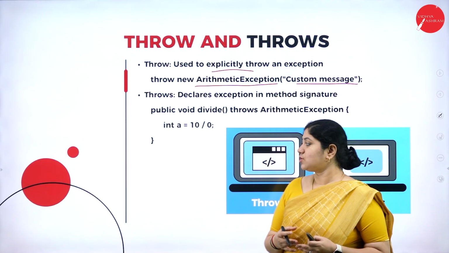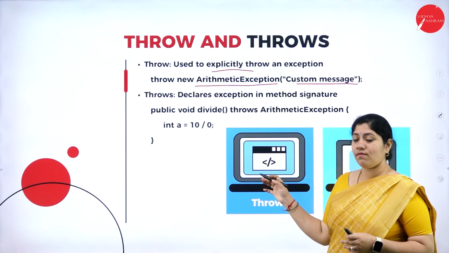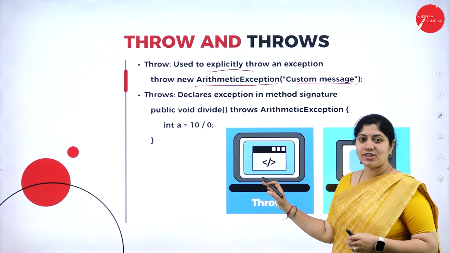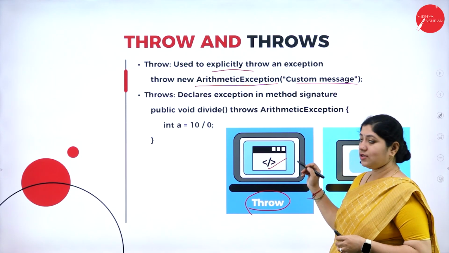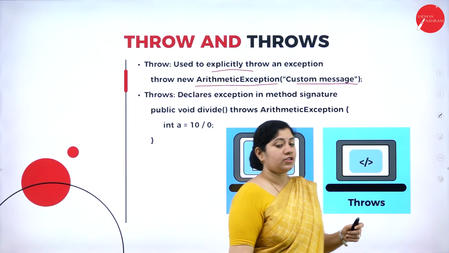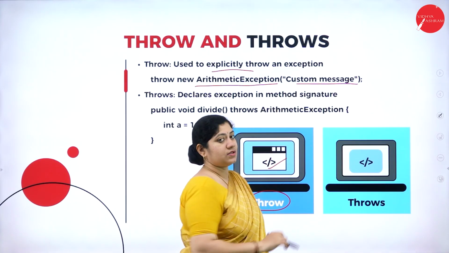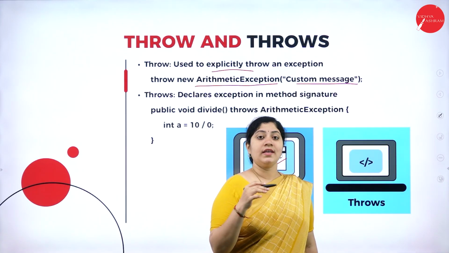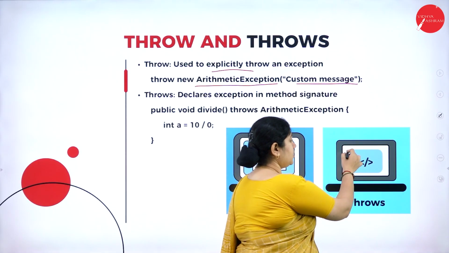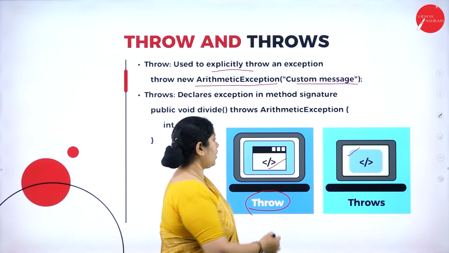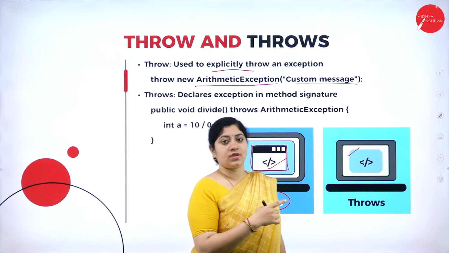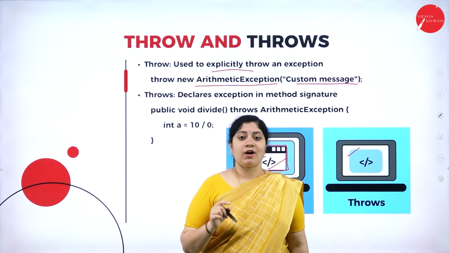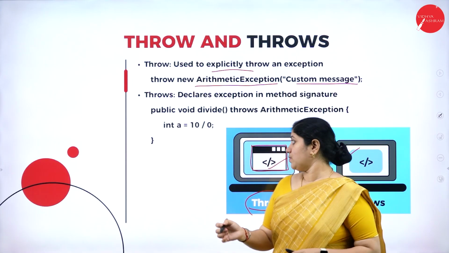So that's the difference. Over here we also have an image where we can see that a simple throw is explicitly handled. But that's not the case with respect to throws. It is directly handled and declared along with the method signature. So here we have a similar explicit block, but that's not the case with throws. Alright, let's see an example for throws.